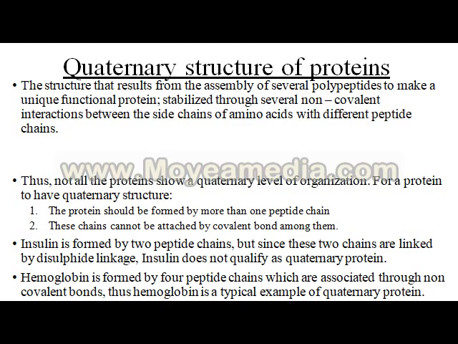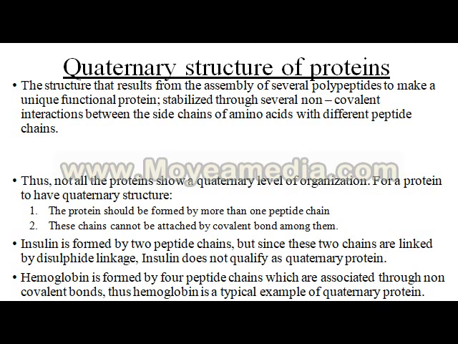Now let us discuss the last type of structure, that is quaternary structure. We have discussed primary, secondary, tertiary and now quaternary structure of the protein. Quaternary structure of the protein is the result of several polypeptides making a unique functional protein, stabilized by non-covalent bonds between the side chains of amino acids of different peptide chains.